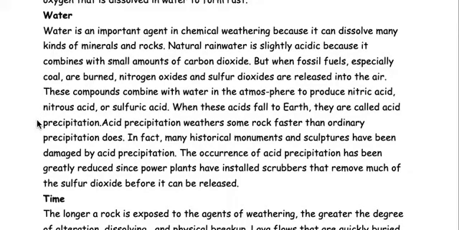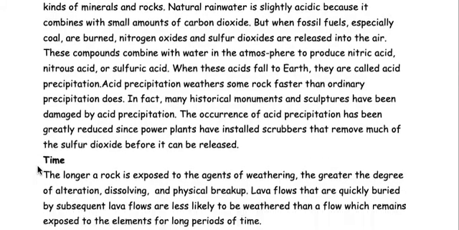Acid precipitation weathers some rock faster than ordinary precipitation does. In fact, many historical monuments and sculptures have been damaged by acid precipitation. The occurrence of acid precipitation has been greatly reduced since power plants have installed scrubbers that remove much of the sulfur dioxide before it can be released.